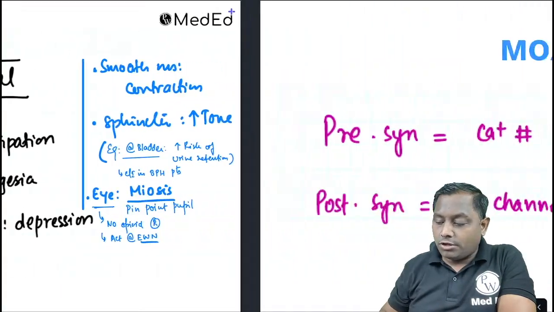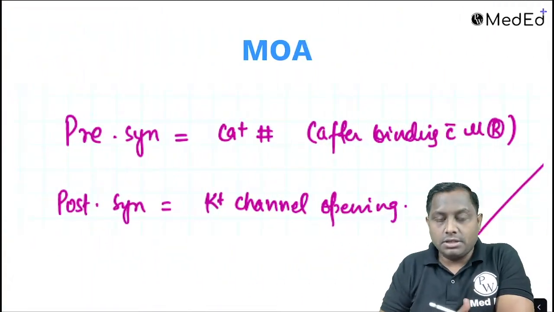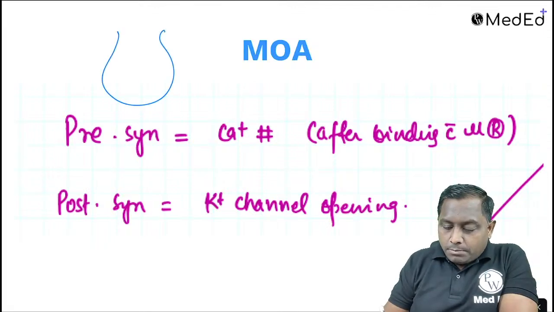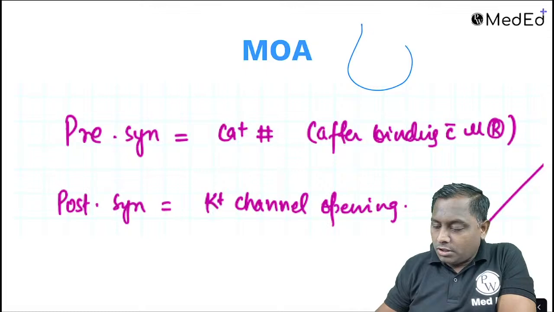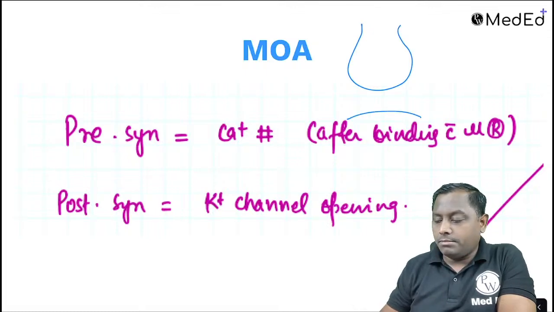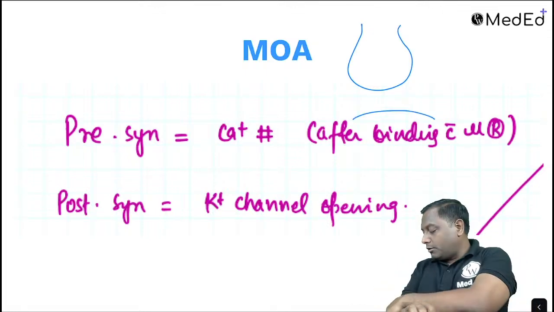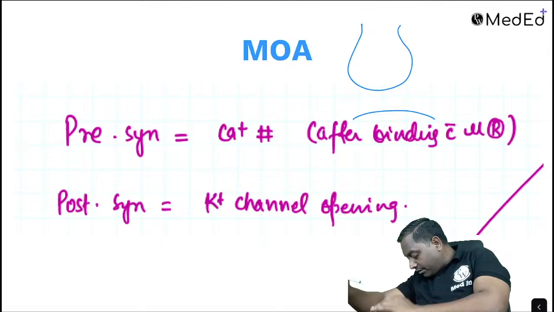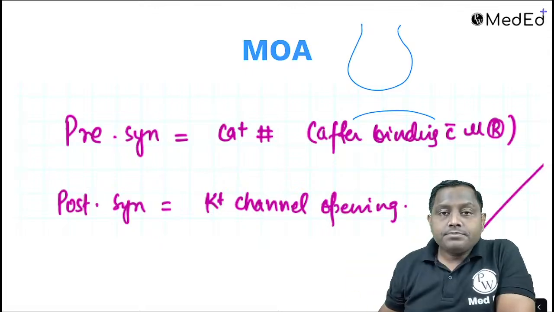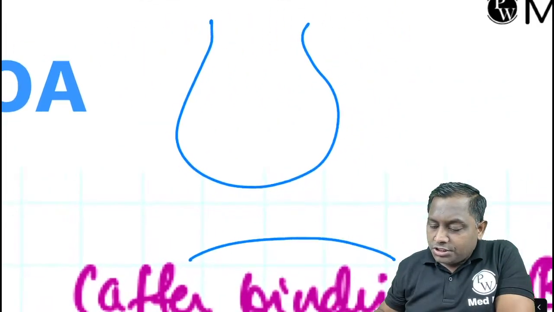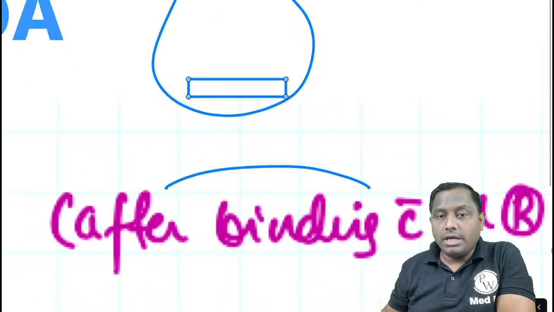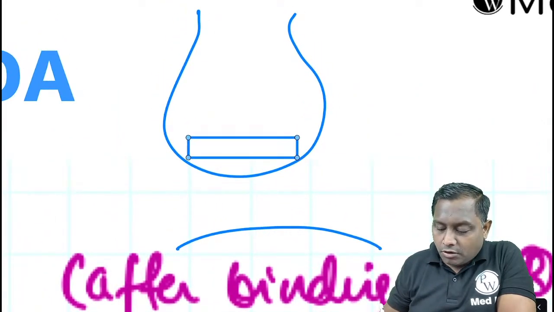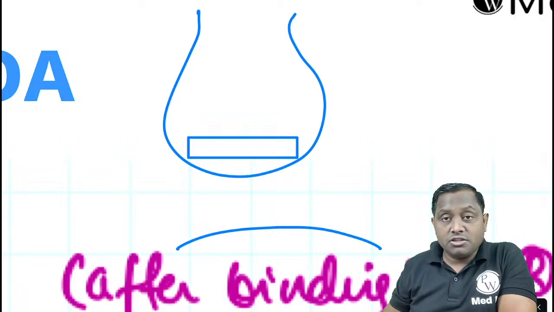Now next thing that I wanted to discuss with all of you guys, their mechanism of action. So opioid at the presynaptic receptor, let's assume that this is one of the presynaptic receptor and this presynaptic neuron, and this is one of the postsynaptic neuron. Presynaptic and postsynaptic we have seen already, right? Now this is one of the nociceptive neurotransmitter. Nociceptive neurotransmitter का मतलब क्या हुआ? Any neurotransmitter that is going to produce or giving you a feeling of sensation of pain.